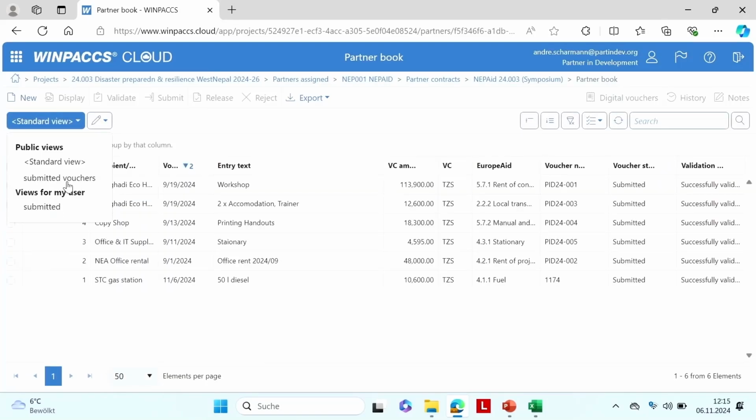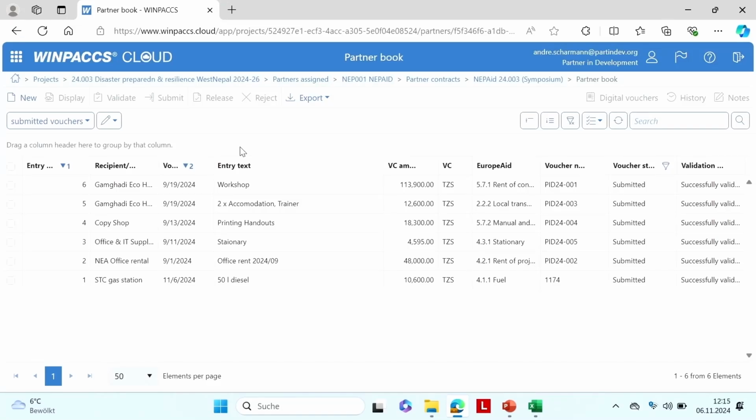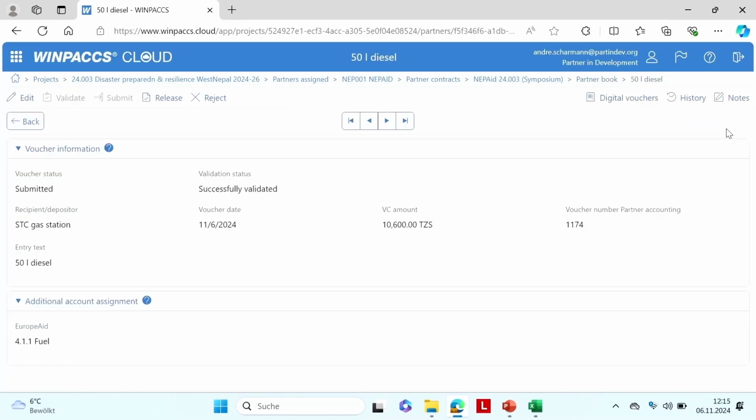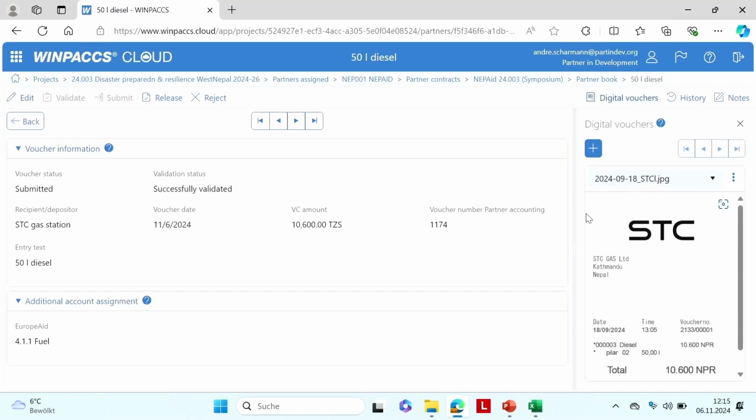If other colleagues of mine next month maybe will check these vouchers that were submitted, I save that for them. And so you can not only see everything, but also the submitted. Submitted vouchers. And now it continues when I start maybe with the lowest or highest entry number. I can see everything like you're used to see that from controlling, project controlling. This is very similar to what we do in project controlling. And you see the digital vouchers, and you can cross-check the data that was entered.